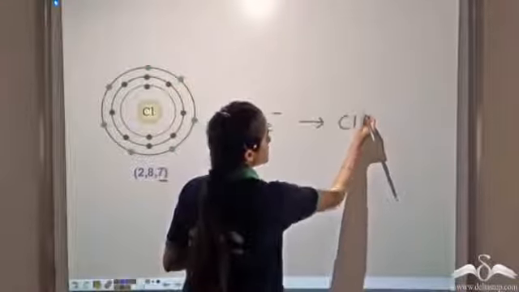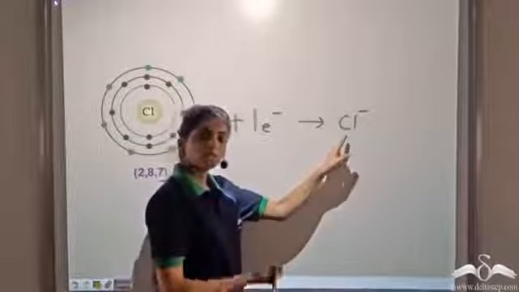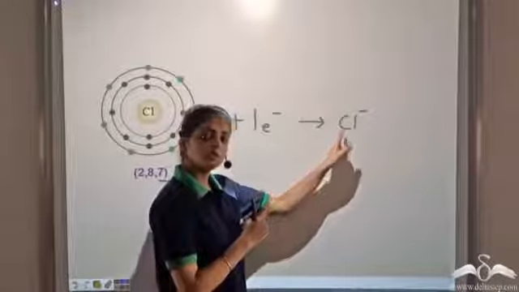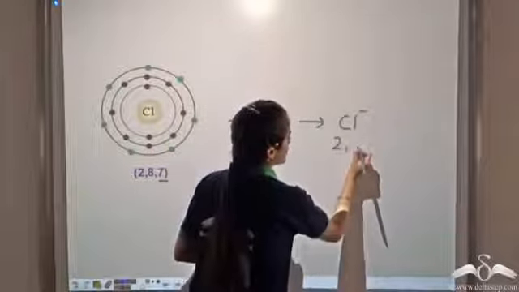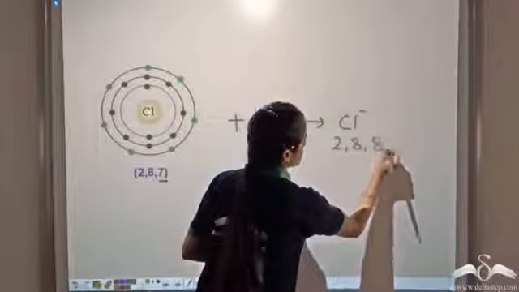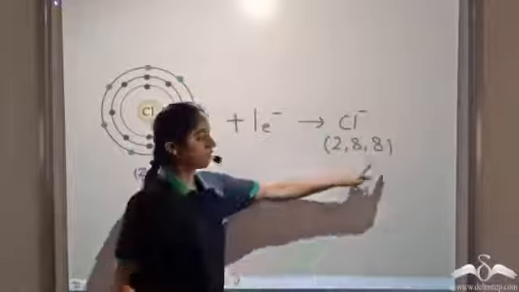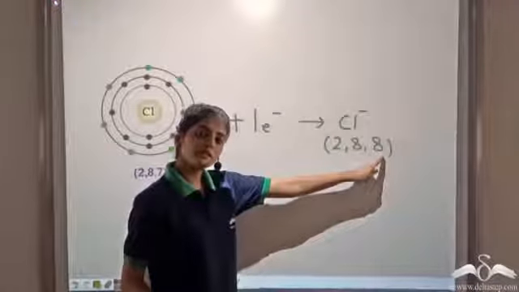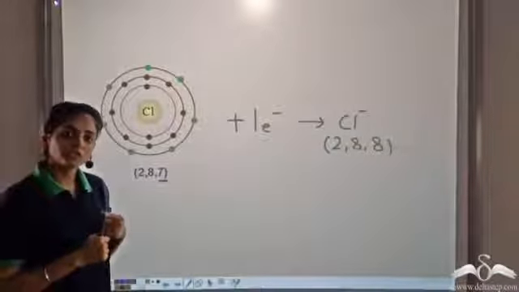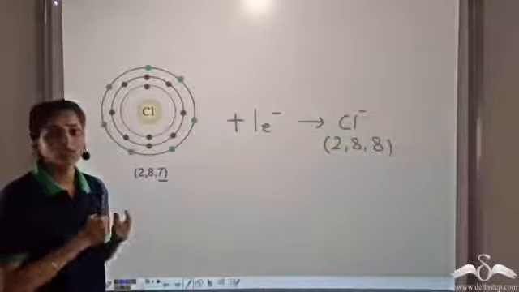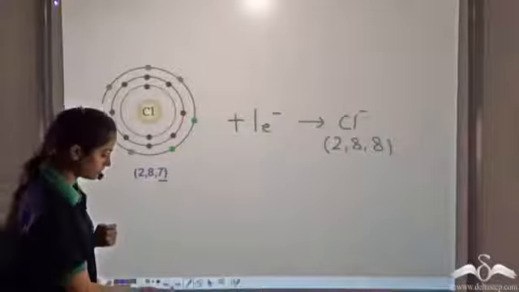it becomes Cl-. As there is 1 extra electron now, it becomes a negative ion having the electronic configuration 2, 8, 8. So now there are 8 electrons in the valence shell, so it is stable. So chlorine gains 1 electron to satisfy the octet, hence chlorine is a non-metal.